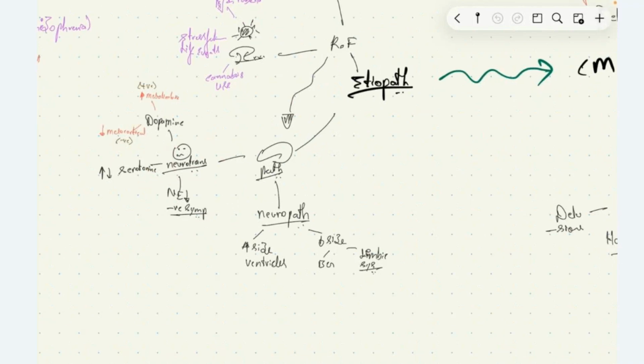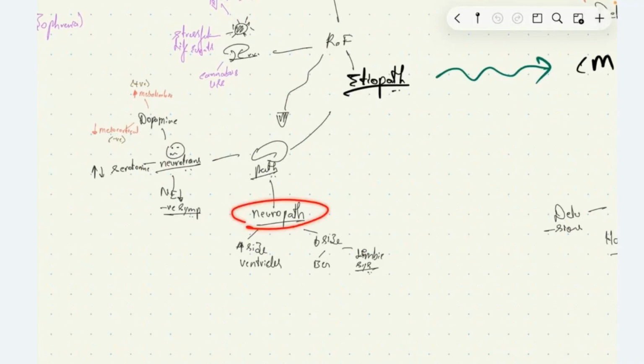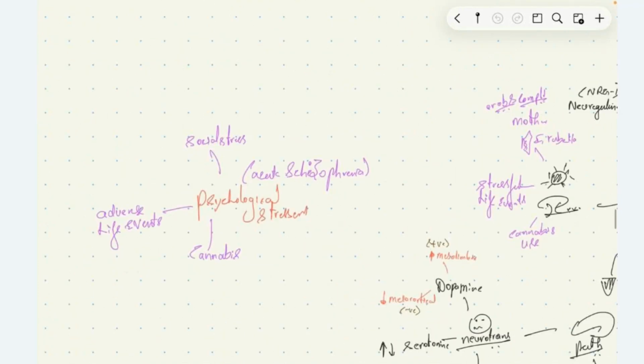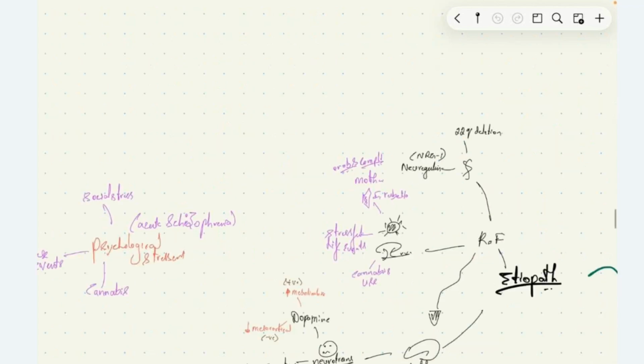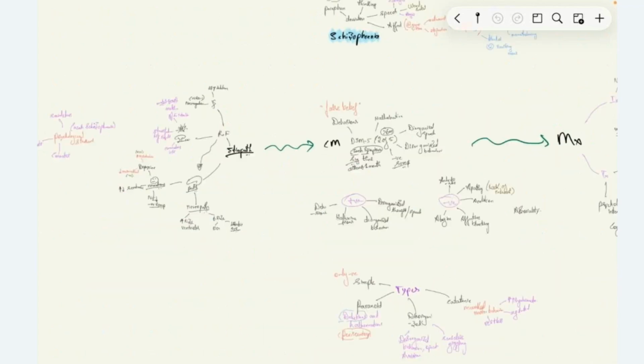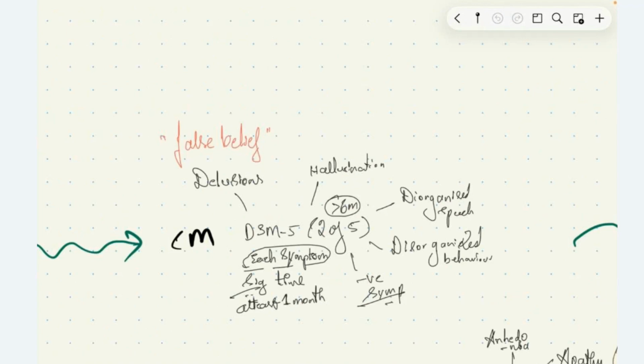Then we have neuropathological changes like increase in size of ventricles, decrease in size of basal ganglia and limbic system. Any acute psychological stressors like social stress, adverse life events like loss of loved ones, and cannabis use have been associated with acute onset of symptoms of schizophrenia. Now let's go on to discuss clinical manifestations of schizophrenia.